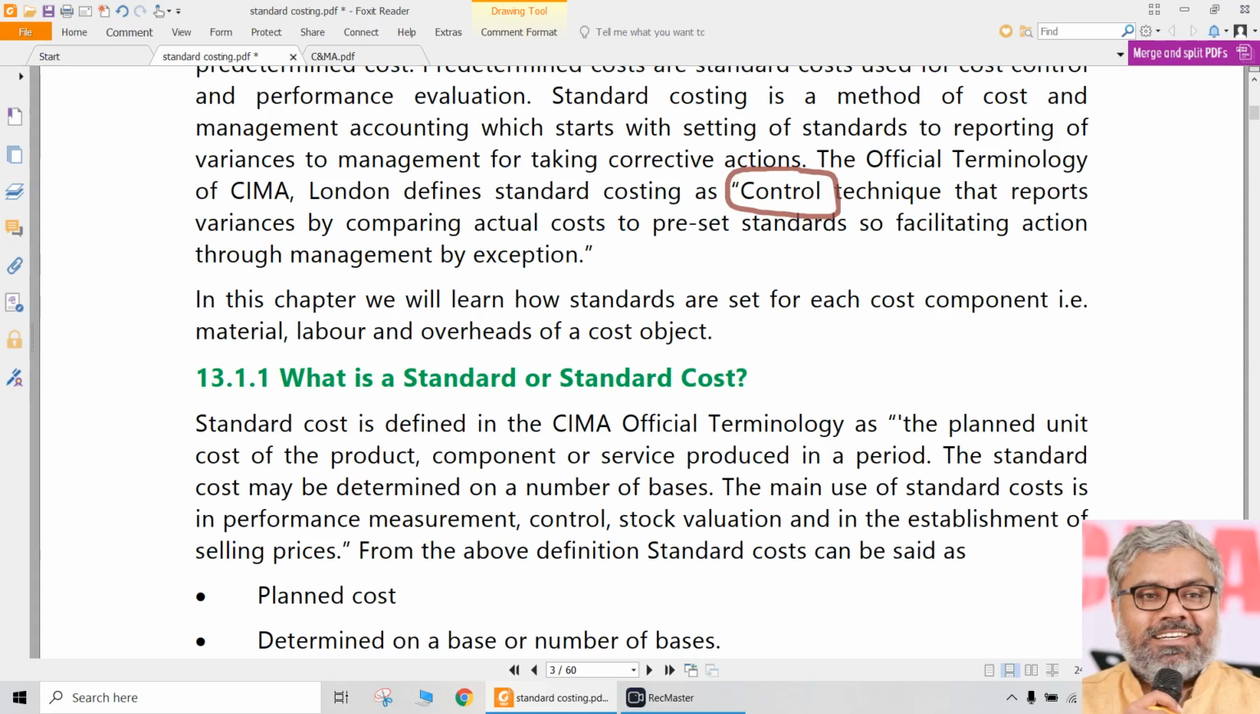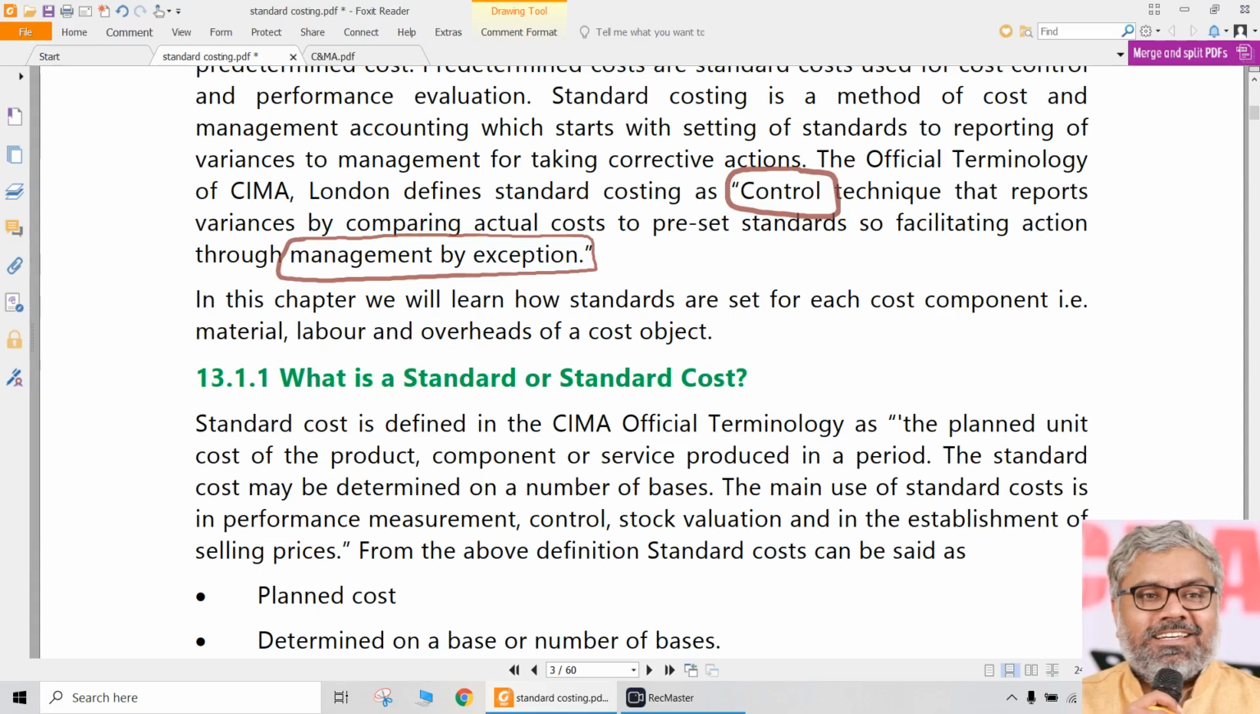Okay, sir, we calculated the variances, so what? That's all? Definitely that's not all. Once the variances are found out, management will take action, and the management will be taking action by using a concept called management by exception. This is one of the management concepts. There are many types of management concepts: management by objectives, management by exception.